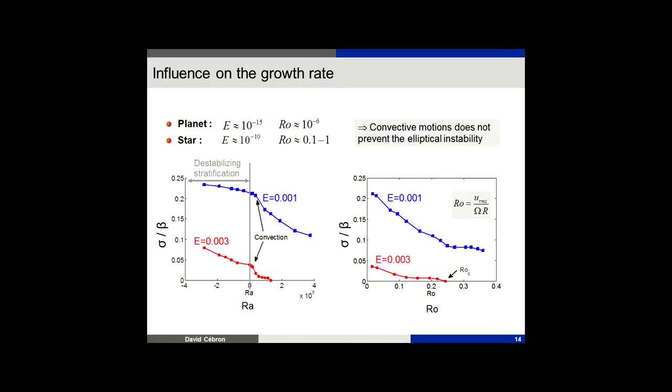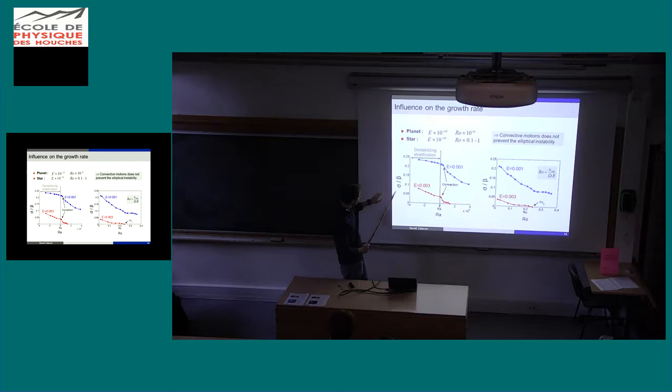So, to answer this question, I have shown here the growth rate of the instability versus the Rayleigh number. When the Rayleigh number is negative, it's stably stratified. When it's positive, it's unstably stratified, and convection kicks in here. Okay, so what do you see? You see that stratification is not a problem at all for instability. You still have instability, but if you convect too much, if you are too strongly convecting, then you lose the instability, as expected. Okay.